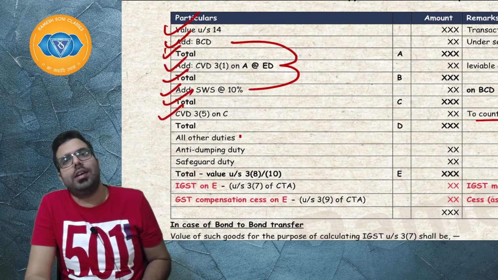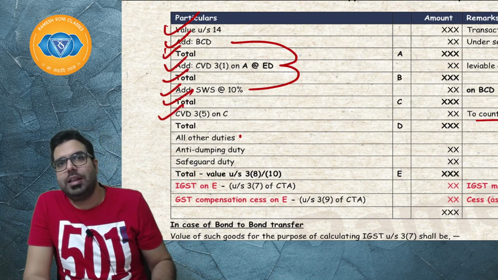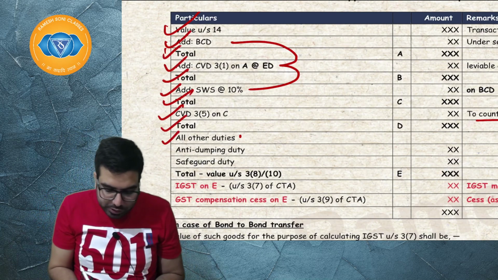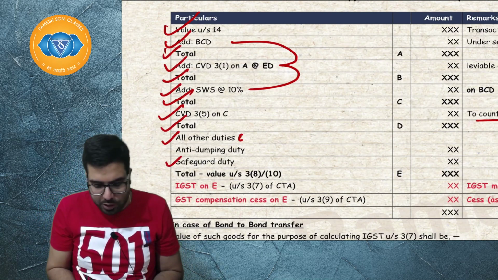On that, we will charge CVD 3(5), which is maximum at the rate of 4%, and it is only on HP man now. Next, total will come. On that, the other duties which I have told you, first is safeguard duty under 8B.